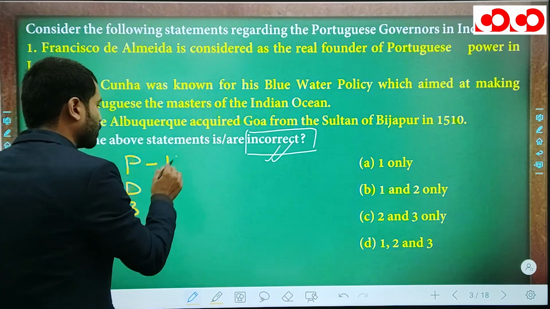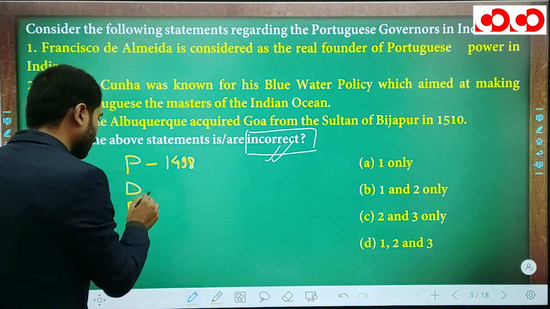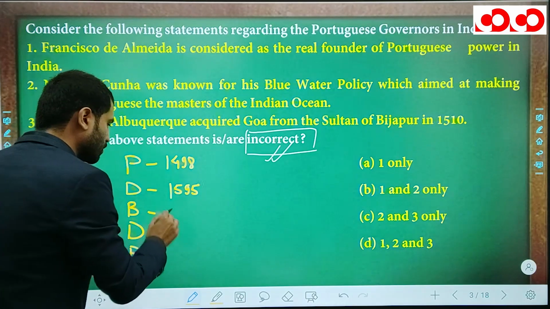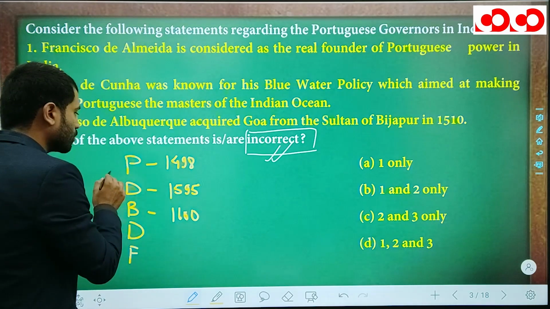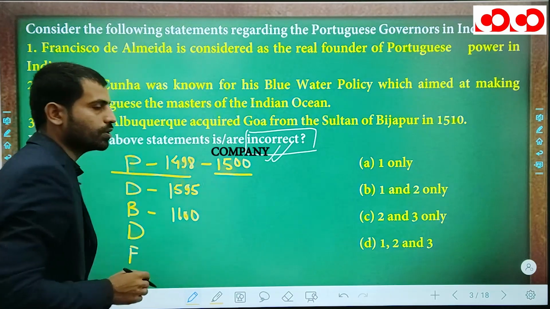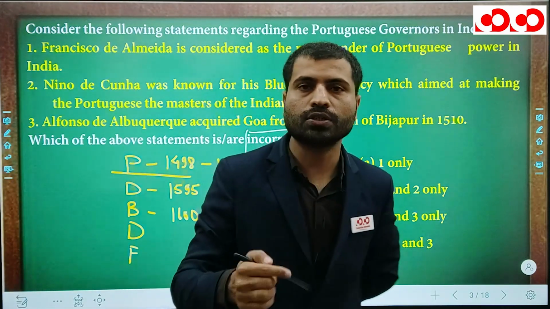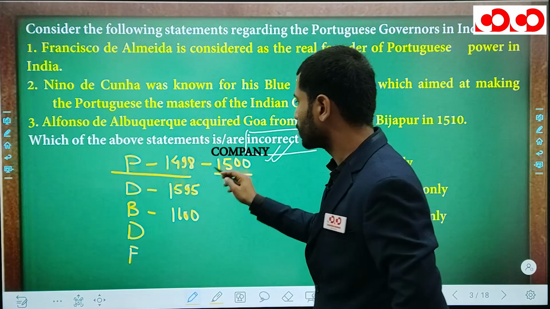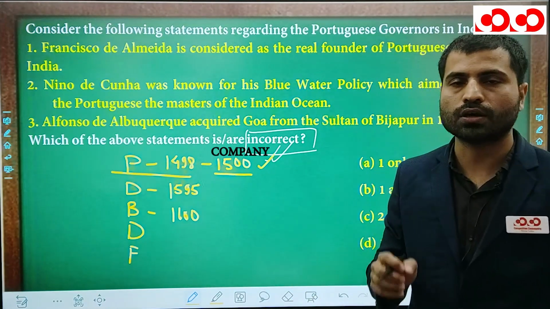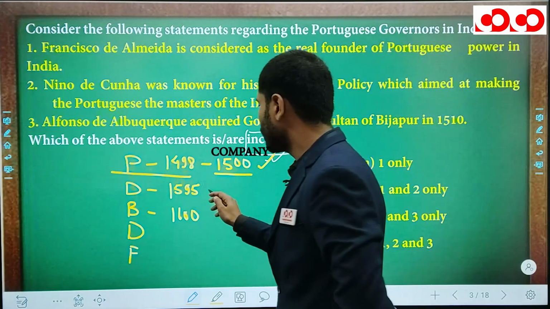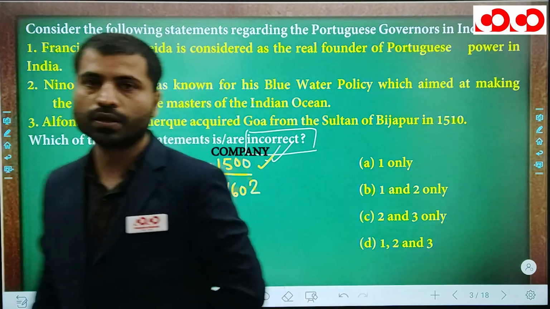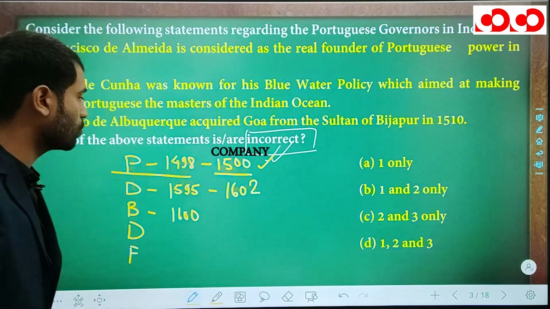Here is the sequence of arrival of Europeans. The Portuguese came in 1498, remember this. The Dutch came in 1595, the British in 1600. While the Portuguese came in 1498, they established their factory in 1500, and the name of the company was Estado da India. The Dutch came in 1595, but established their factory in 1602.